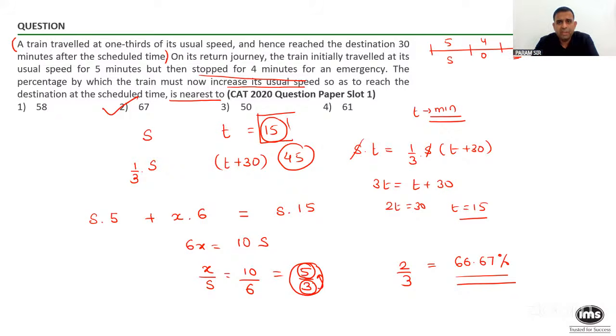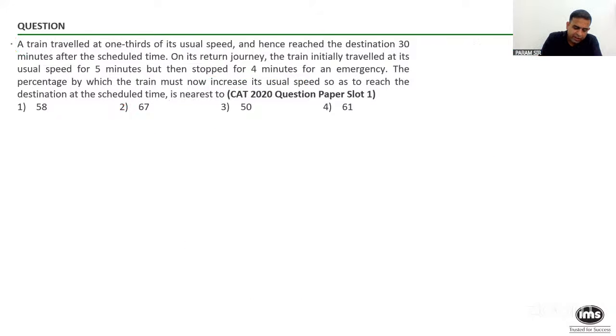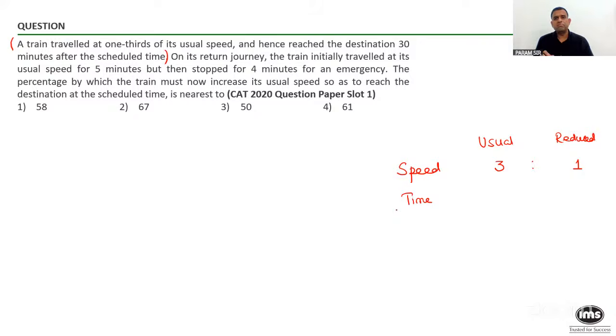That was the longer route, using variables to solve it. Let us now see an easier method. So people, if I read this particular portion, and suppose I look at speed, usual and the reduced one. Can someone tell me, as per the first part of the first sentence, if speed is 1/3 of normal, and I take usual as 3, does that mean on that day the reduced speed was 1? So please tell me, for the speed ratio 3:1, what about the time taken?